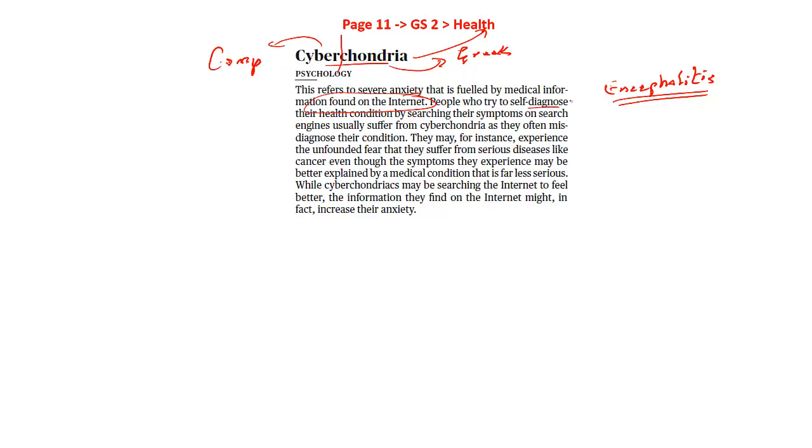People who try to self-diagnose their own health condition by searching their symptoms on a search engine usually suffer from what is called cyberchondria, as they often misdiagnose their own condition. This particular section is what is called cyberchondria.